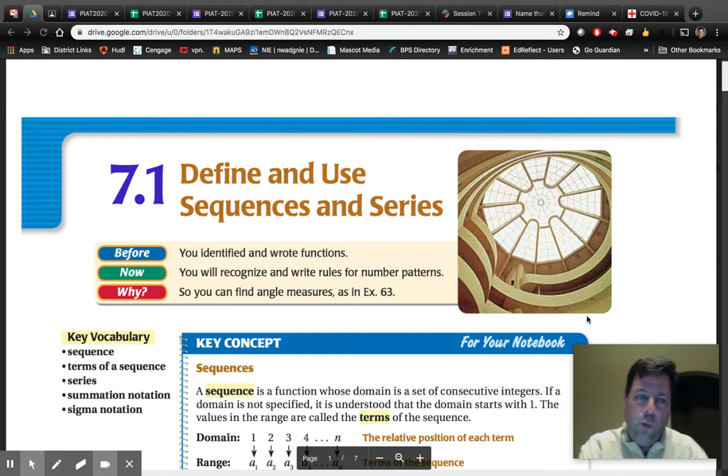So 7.1, sequence and series. Before, we identified and wrote functions. Picture this like, again, chapter 7. Now we're going to recognize and write rules for numbered patterns. So a pattern, a sequence or a series, okay?